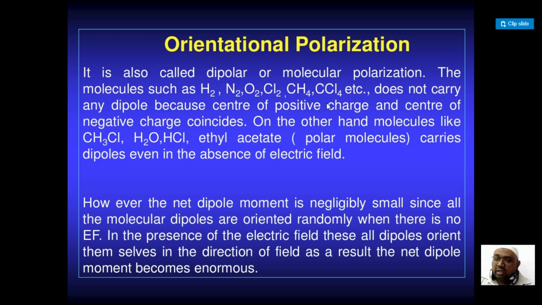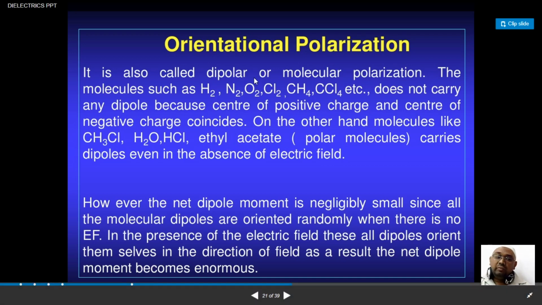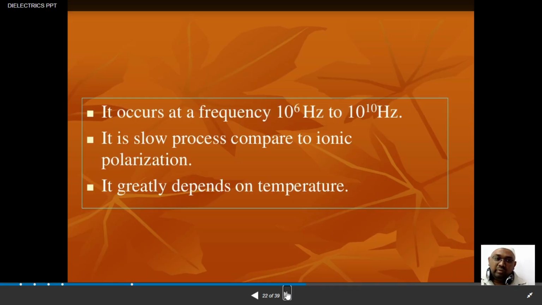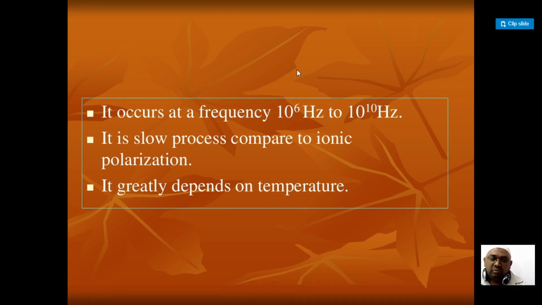However, the net dipole moment is negligible, very small, since all the molecular dipoles are oriented randomly when there is no electric field. In the presence of an electric field, all the dipoles orient themselves in the direction of the field. As a result, the net dipole moment becomes enormous. Orientation polarization occurs in the range of 10 to the power of 6 hertz to 10 to the power of 10 hertz.